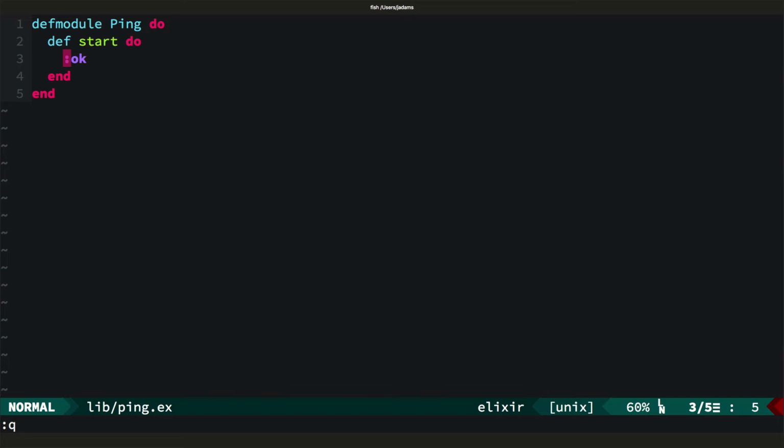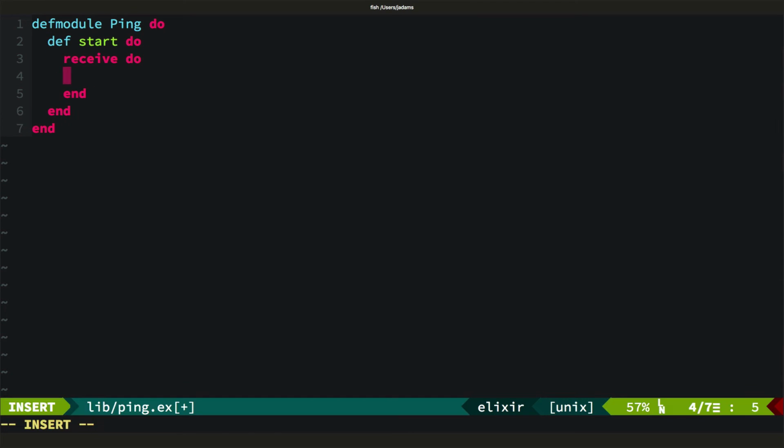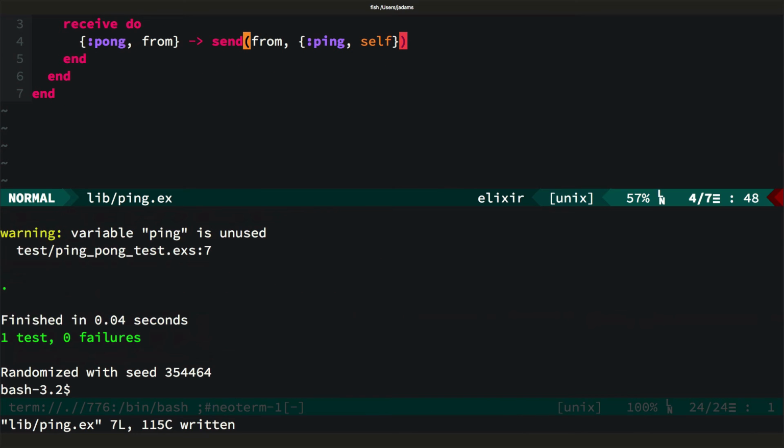To listen for a message, we can use receive. We'll listen for a pong message, and we expect to get pong and the process ID that it's coming from. We'll capture the process ID, and we'll call this from. And when we receive that message, we'll send back a message to the person that sent it to us, and we'll send back the message ping with our own process ID. Run the test, and it passes. So now this works, and we can send this message, and our tests pass.